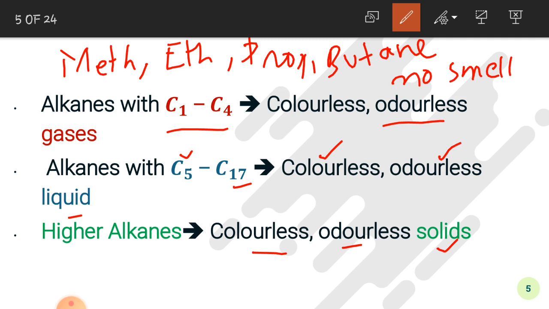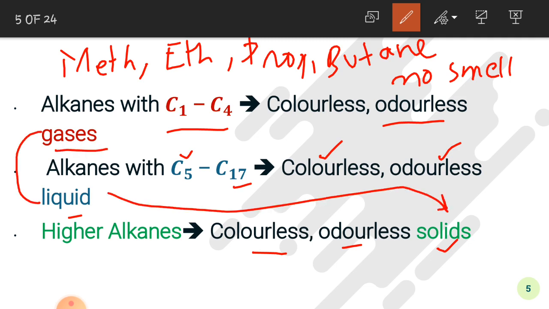So if you look at this pattern, you will see that with the increase in the number of carbon atoms in an alkane, the physical state of the alkane changes from gases to liquids and from liquids to the solids. So all the higher alkanes having carbon number greater than C17 are solids.